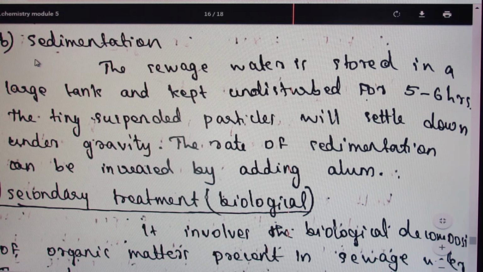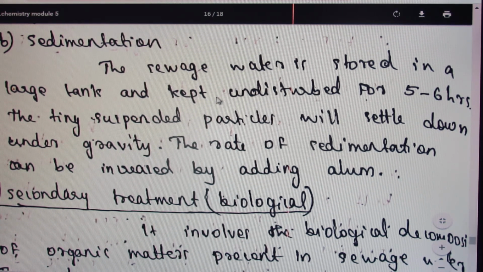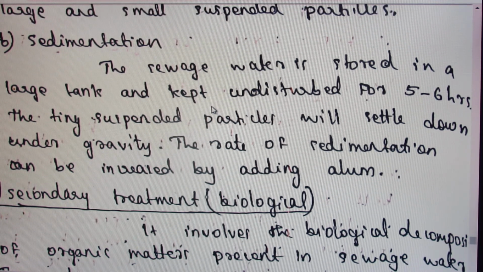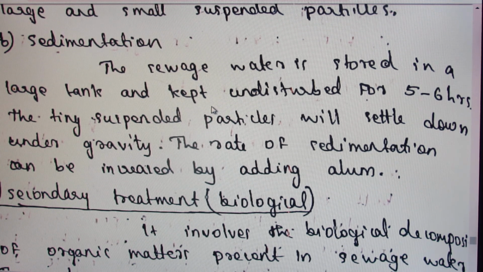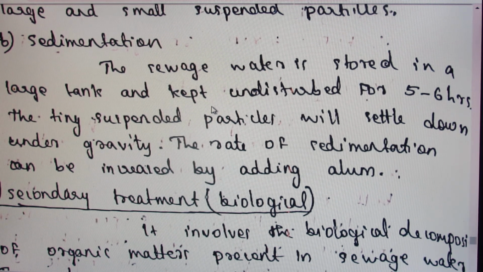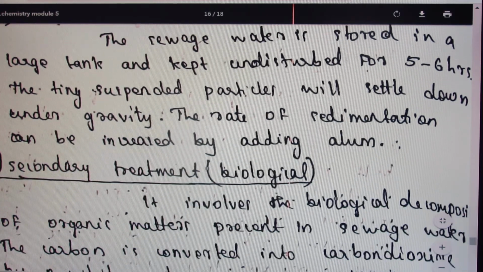The second step is sedimentation. Sedimentation means sewage water is stored in a large tank and kept undisturbed for 5 to 6 hours. So the tiny suspended particles will settle down under the influence of gravity. Some of the particles do not settle down, so they can be precipitated out by using suitable alum, and that process is called coagulation or settling out. Anyway, in sedimentation, we want to remove the minute impurities. Either they settle down or they can be precipitated out. Two steps are over: first screening, second sedimentation.